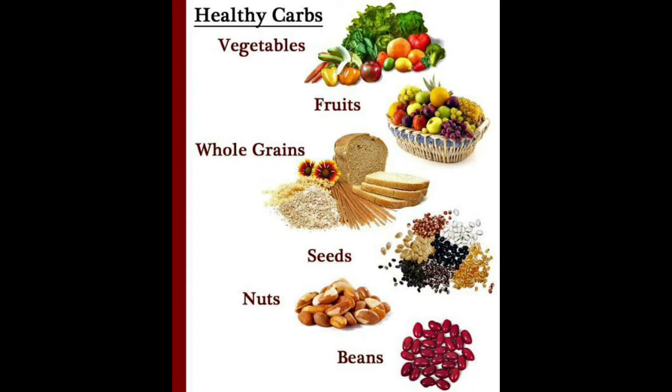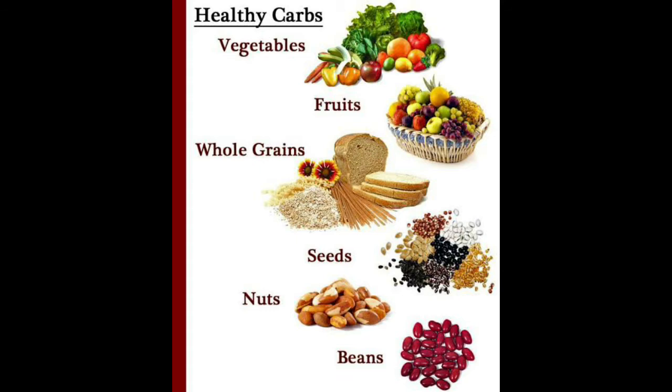And we'll see the different sources of the carbohydrates. See, here the vegetables are there, fruits are there, whole grains, seeds, nuts and beans. As you know, the vegetables and fruits are always the rich sources of all kinds of carbohydrates or any food component. The whole grains like the wheat and maize are very rich in carbohydrate. As energy giving food is required by our body, we have to maintain the carbohydrate.